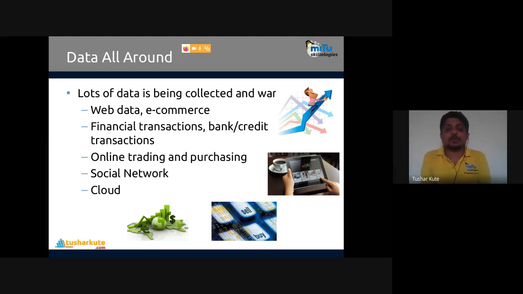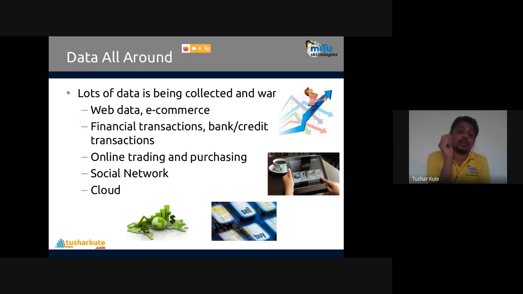Along with that, we have e-commerce data and commercial applications data. We have financial transactions: bank and credit card transactions, and any financial transaction that you do with the help of UPI applications, internet banking applications, and mobile banking applications. That is recorded. Today we can see that everything is getting online. Everywhere we are making payments online. Everyone is familiar with online payment. So a lot of transactions are happening, a lot of applications are available, and every transaction is recorded in digital format. All credit card transactions too. Then online trading and purchasing is also present.